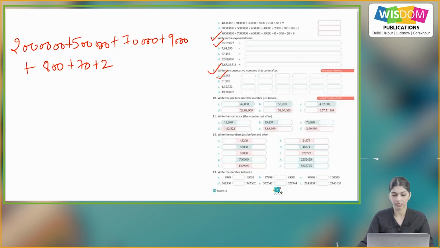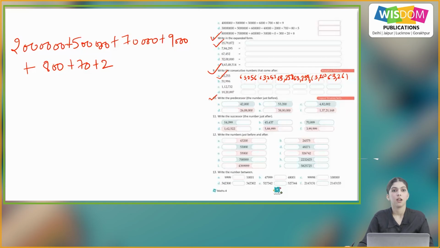So the next numbers will be 63,256, 63,257, 63,258, 63,259, 63,260, and at last 63,261. So similarly, you will do the rest of the parts on your own.